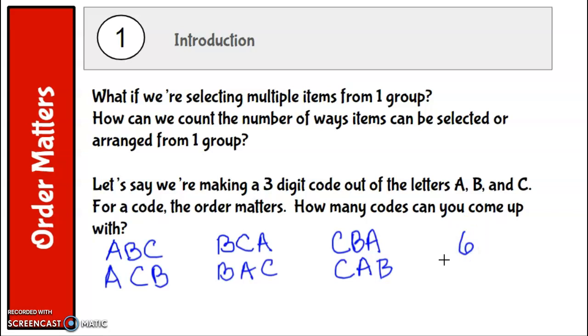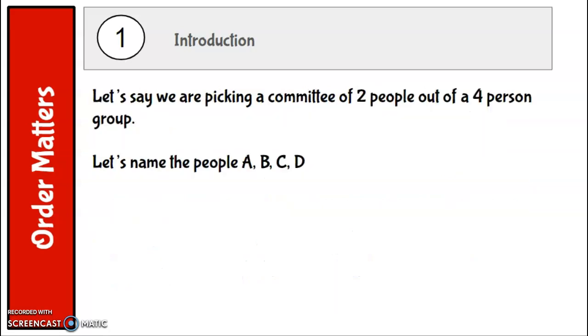That's it. But if we were making a 3-digit code out of all 26 letters, it would take us a long time to figure out all the possibilities. But there's a faster way to do it, and we'll talk about that in just a minute. Let's look at another example.